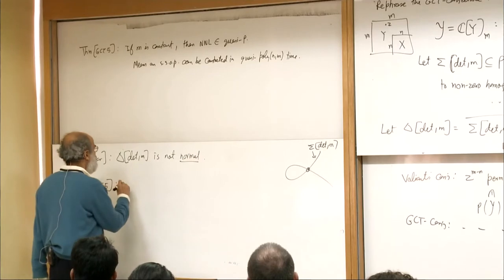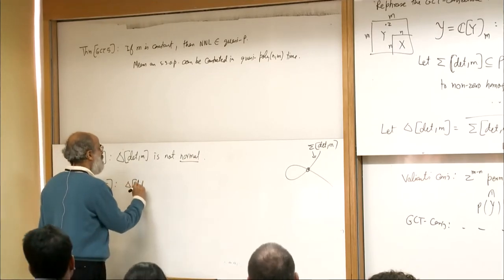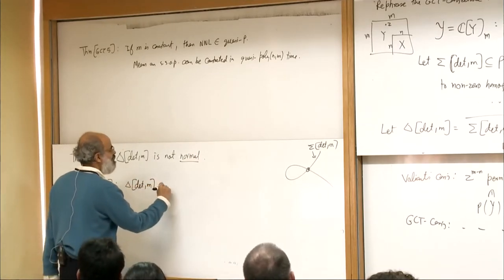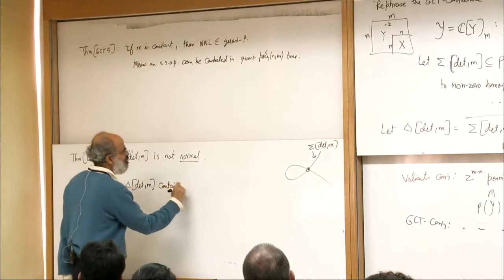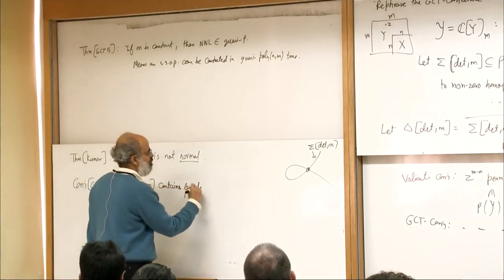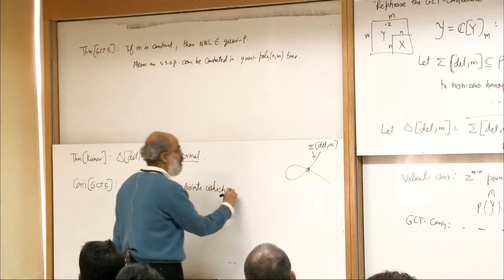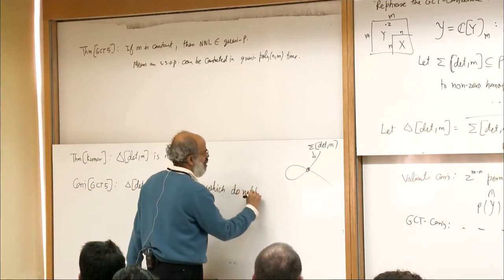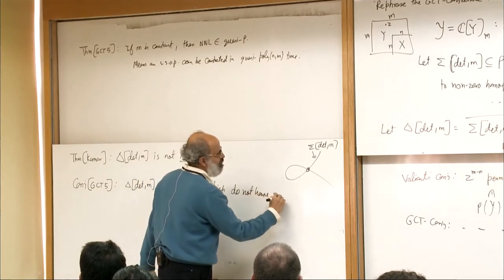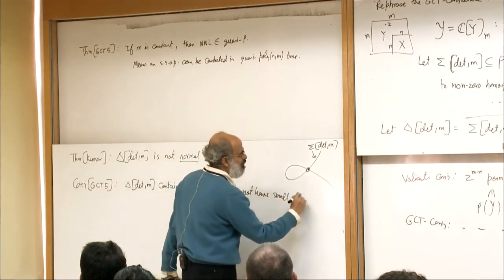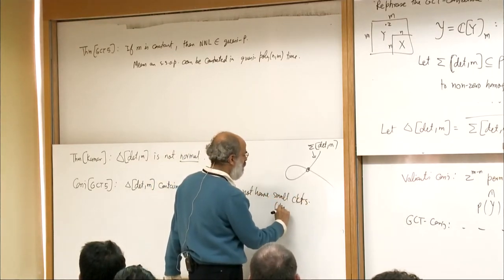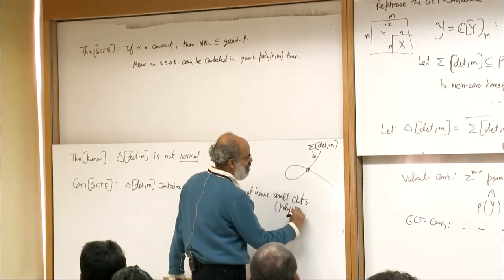Basically, it says that delta determinant M contains points which do not have small circuits. By small circuits I mean polynomial, poly-M size circuits.